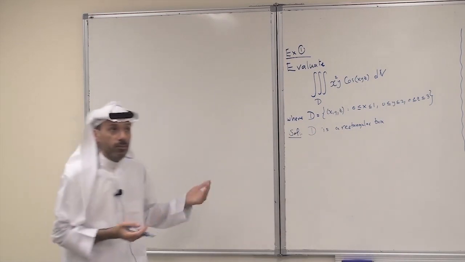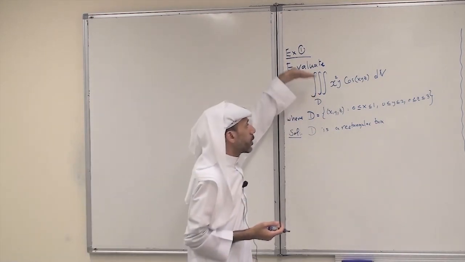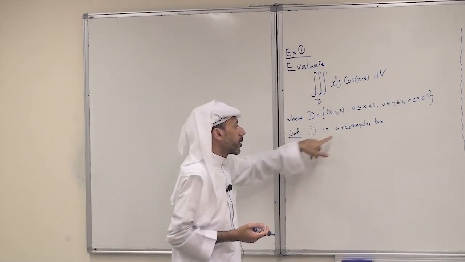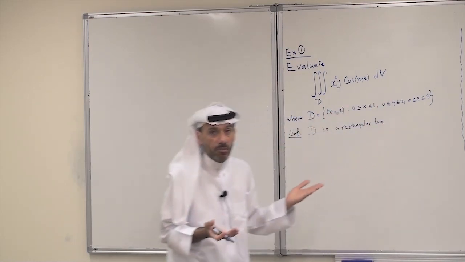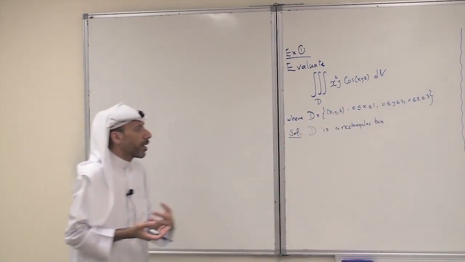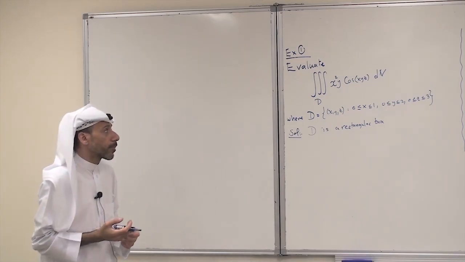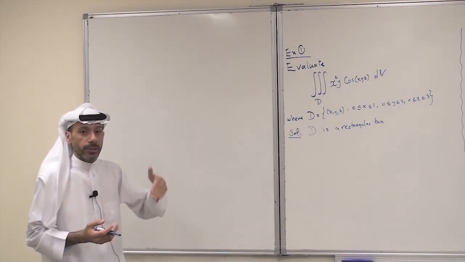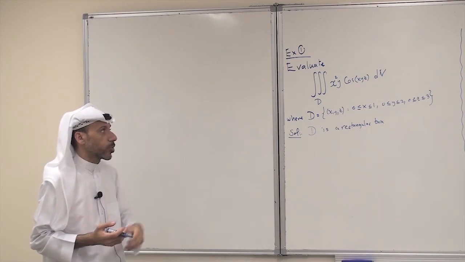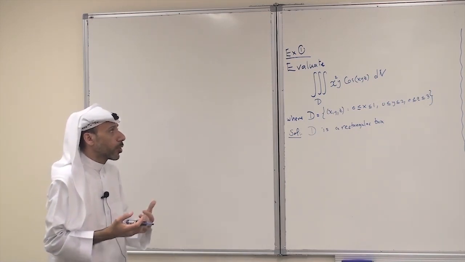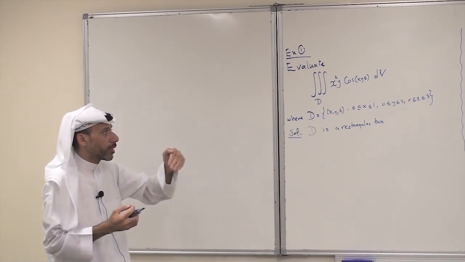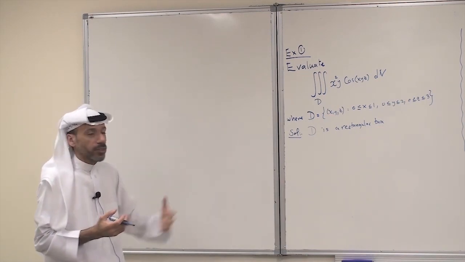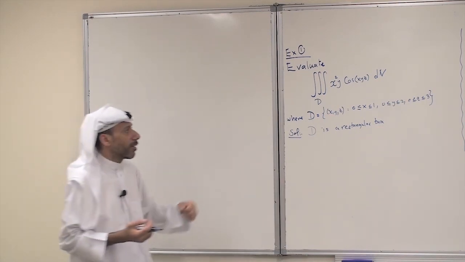So to evaluate, of course, we have to set up the limits of integration first. And since D is a rectangular box, really the order of integration is not important. You can choose any order you want: dx dy dz, dz dy dx, and you have 6 possibilities. But of course, one should always try to choose the order in such a way that integration becomes simpler.